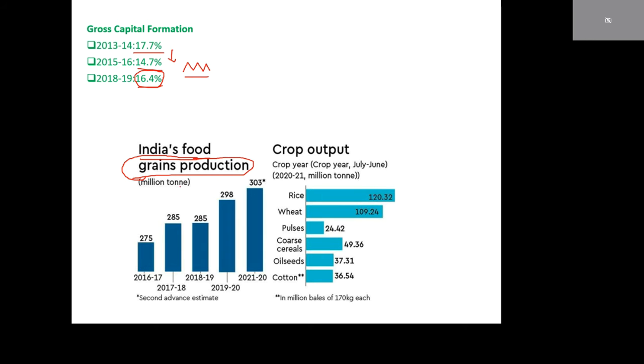India's food grain production increased very much, from 285 million tons to 298 million tons, because most of the people in agriculture are living in rural areas, and rural areas were not affected by COVID. That means almost 13 million tons increased.